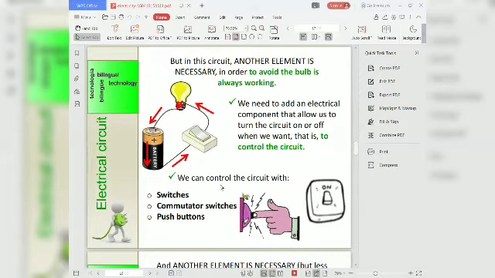So we can control the circuits. We can control them with switches, commutator switches or push buttons.